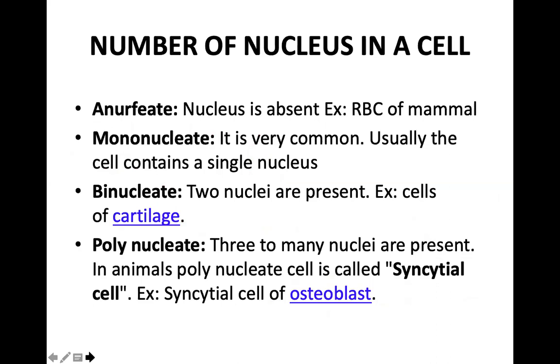So it is not the case that only one nucleus is found in an organism. Sometimes a nucleus is absent in certain cells. In human beings, in our RBC, no nucleus is found. Most of the time, only a single nucleus is found. Sometimes two nuclei are found, for example, in cartilage. And sometimes many nuclei are found, for example, in our osteoblast. It is called polynucleate. Poly means many. So it is not necessary that in all cells there is only one nucleus.